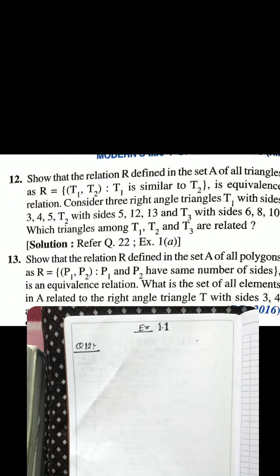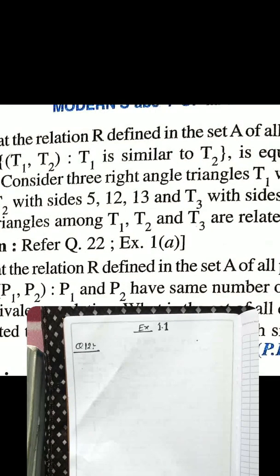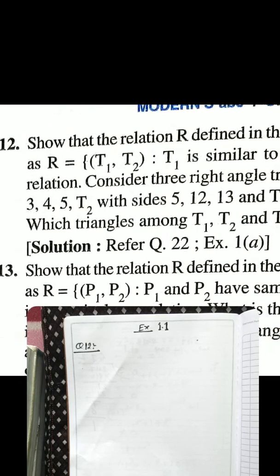Consider three right angle triangles: T1 with sides 3, 4, 5, T2 with sides 5, 12, 13, and T3 with sides 6, 8, 10.